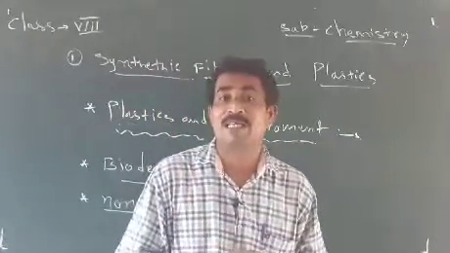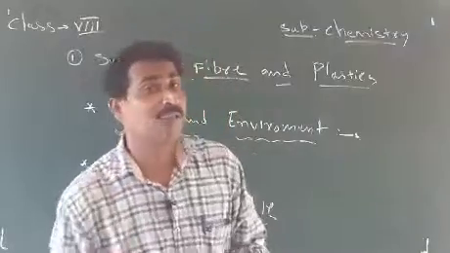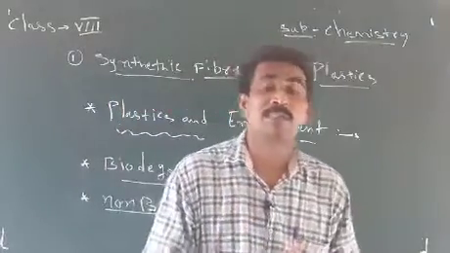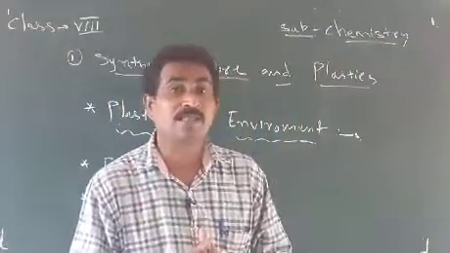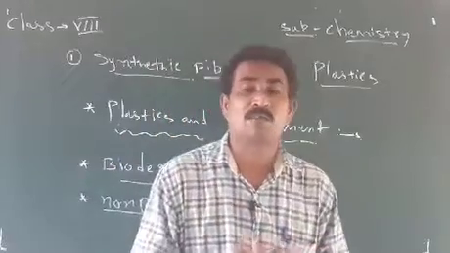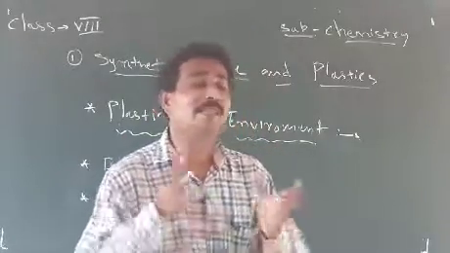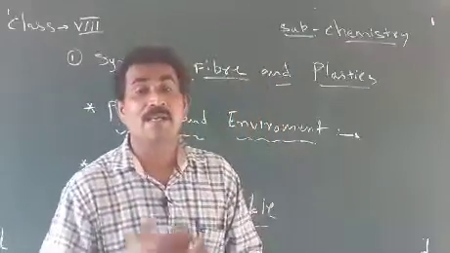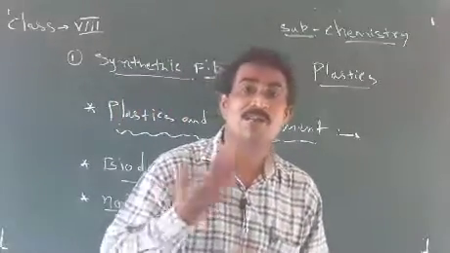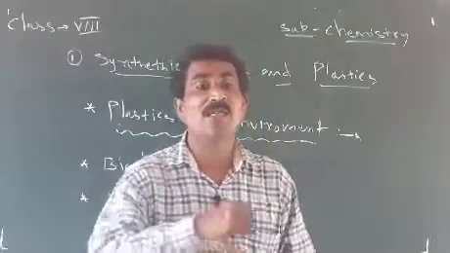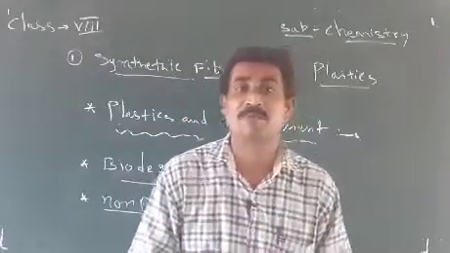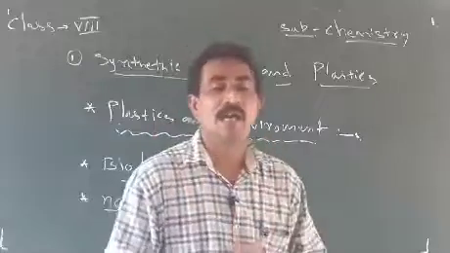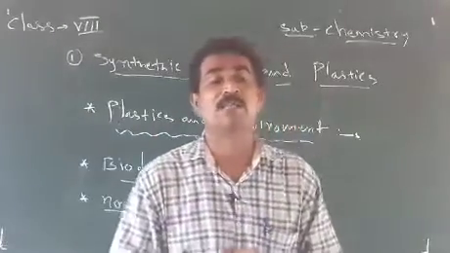And when plastics mix with water, what happens? They create water pollution. The aquatic organisms living in the water are affected, because the chemicals in the plastics mix with the water, and sometimes this is very harmful for aquatic life also.